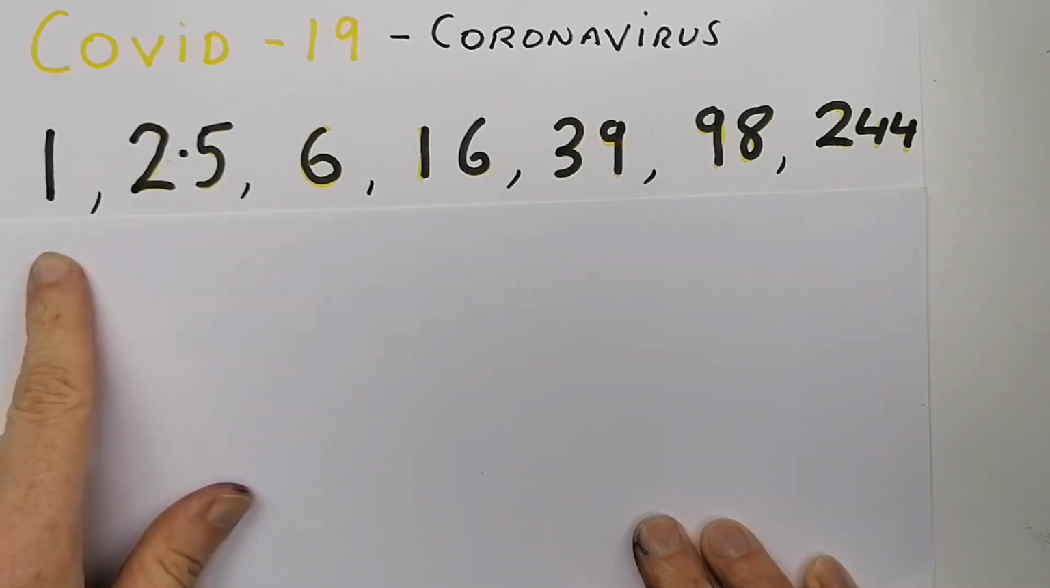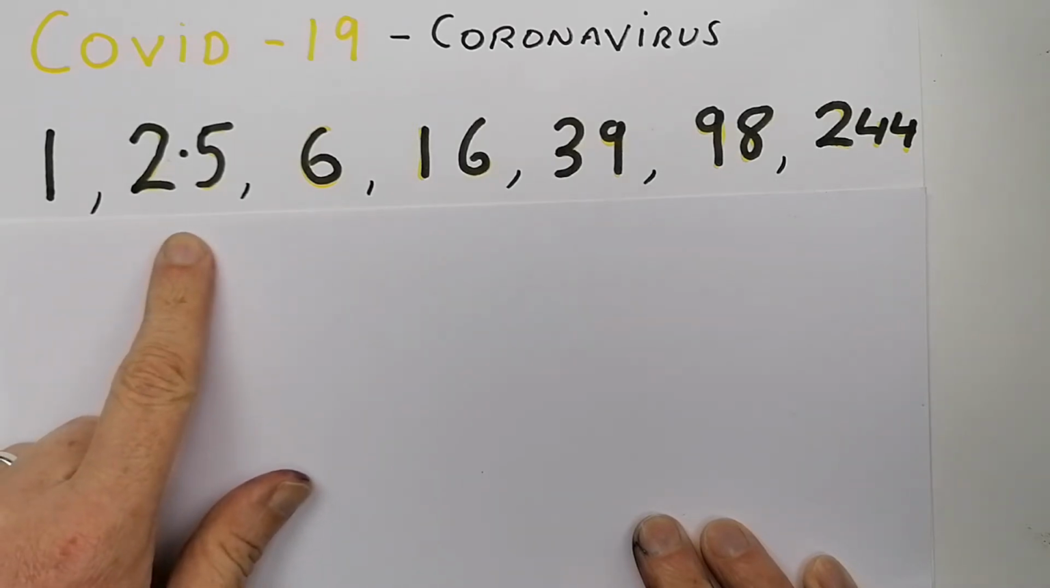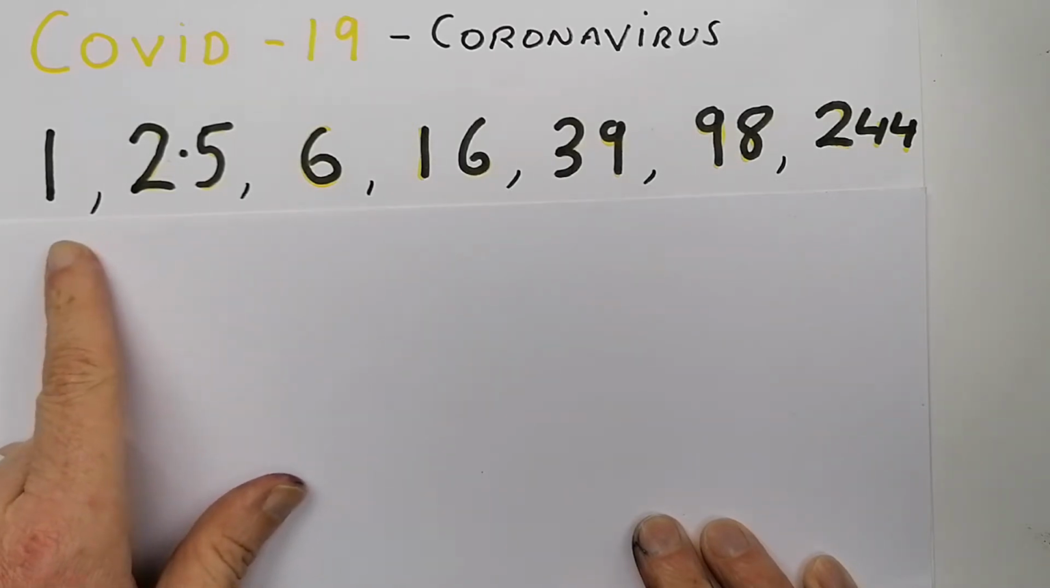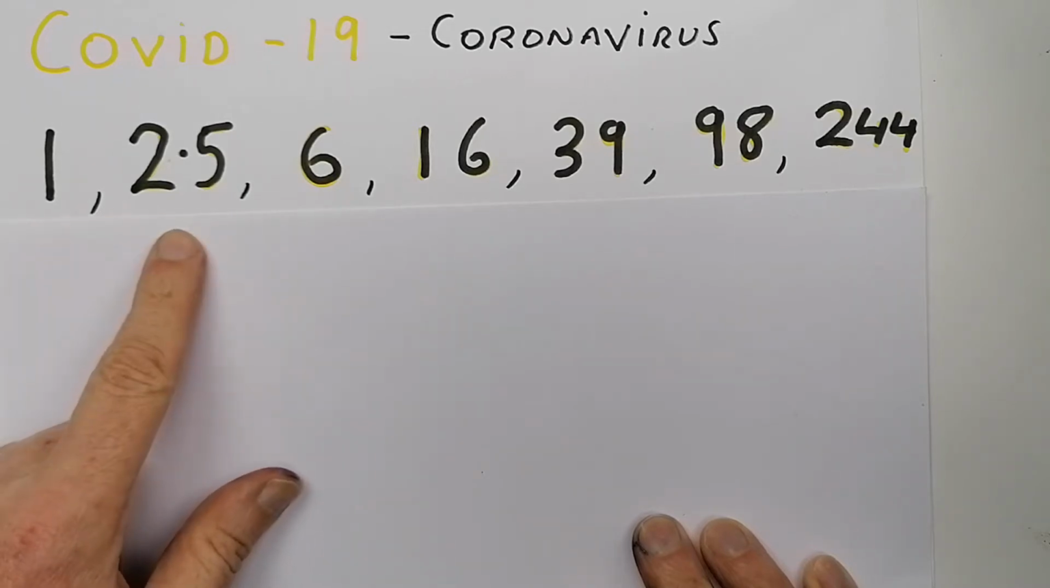So one person with the COVID-19 virus spreads it to 2.5 people in 5 days. That's on average, one person would spread it to 2.5. Now I realize that you can't have half of a person, but that's just how the maths works out.